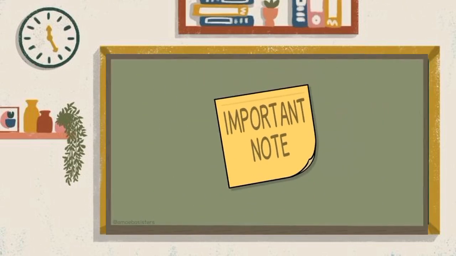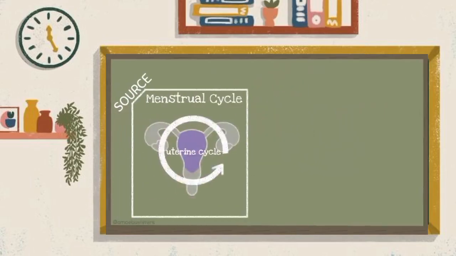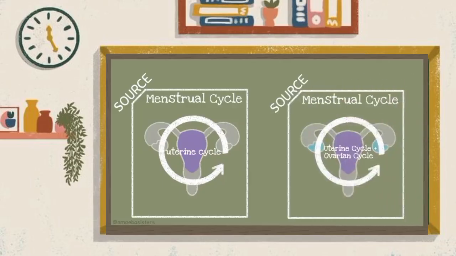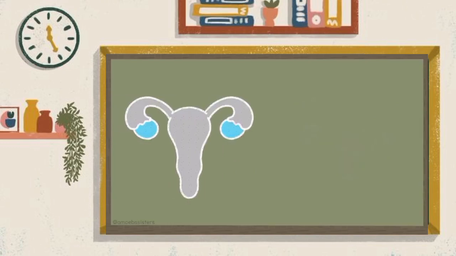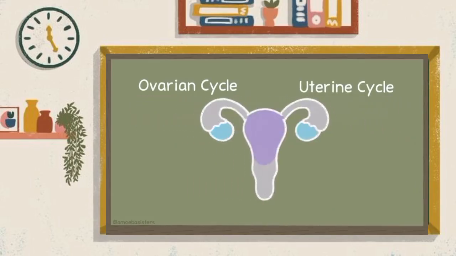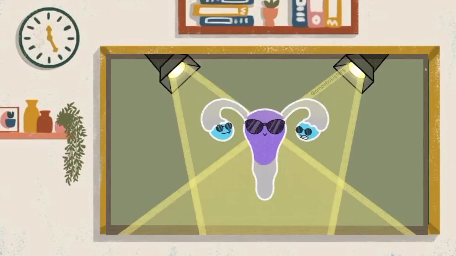We want you to know we've observed some sources isolate menstrual cycle to the events that happen in the uterine cycle, that is, specific changes involving the uterus, while other sources will use the term menstrual cycle as more of an encompassing term that includes the uterine cycle and also the ovarian cycle, which is focused on changes in the ovaries. Ultimately, it's important to understand that there are changes happening that impact the ovary, which you can refer to as the ovarian cycle, and there are changes that involve the uterus, which you can refer to as the uterine cycle. And those changes correlate and impact each other, and they're both happening together, concurrently, and it is the two of them that are the focus of this video.